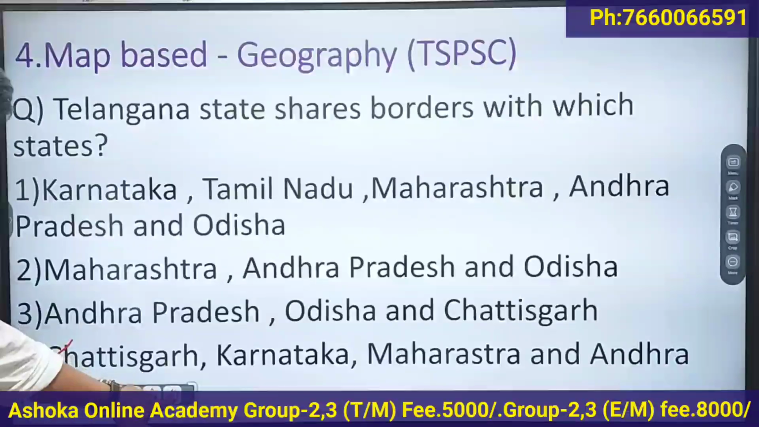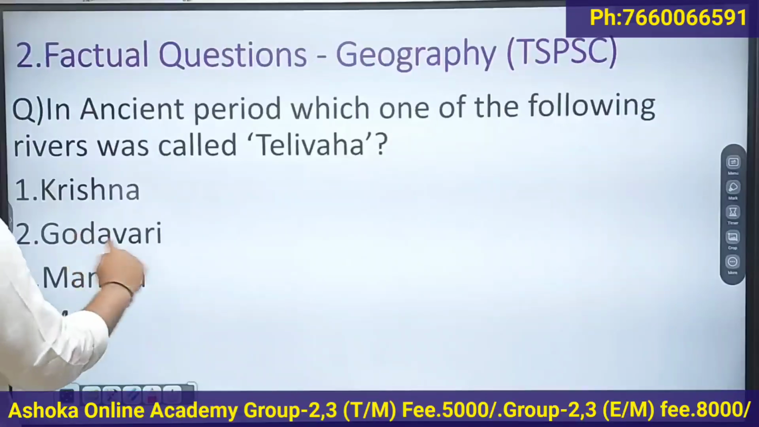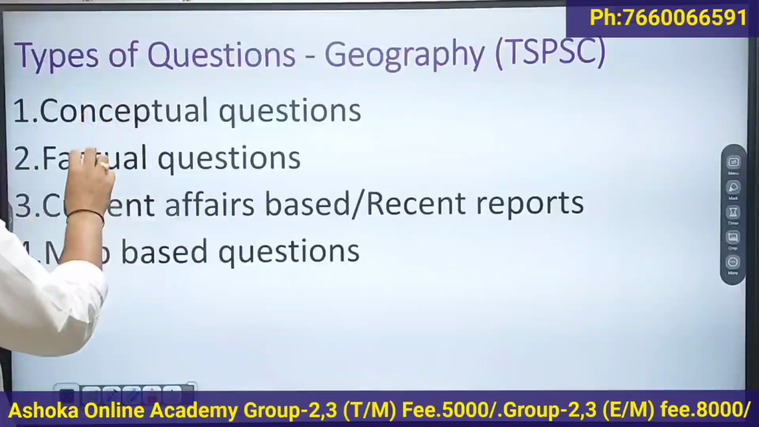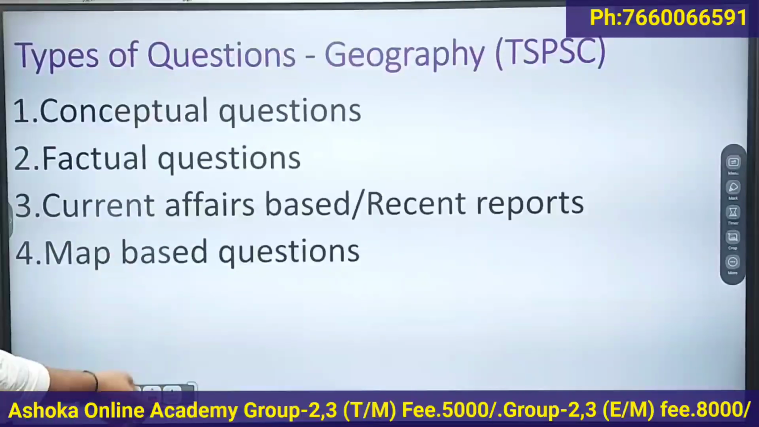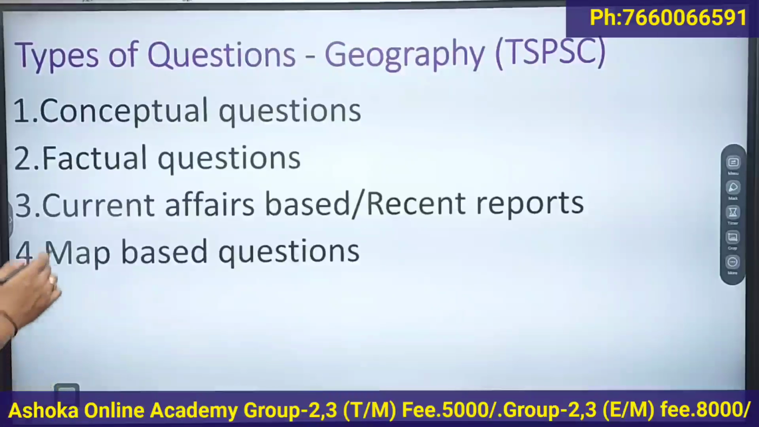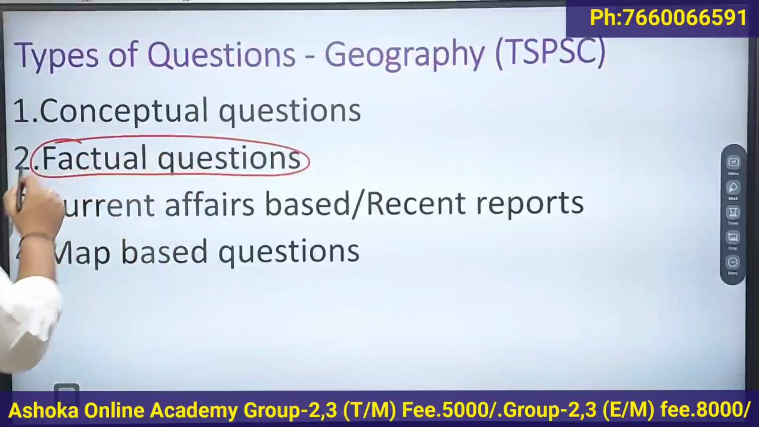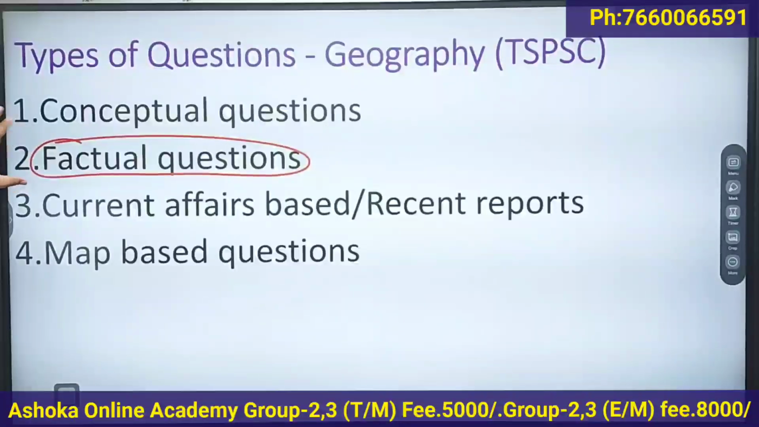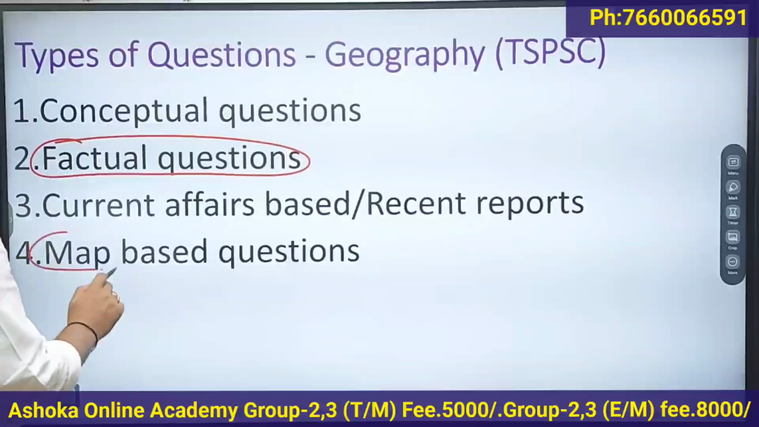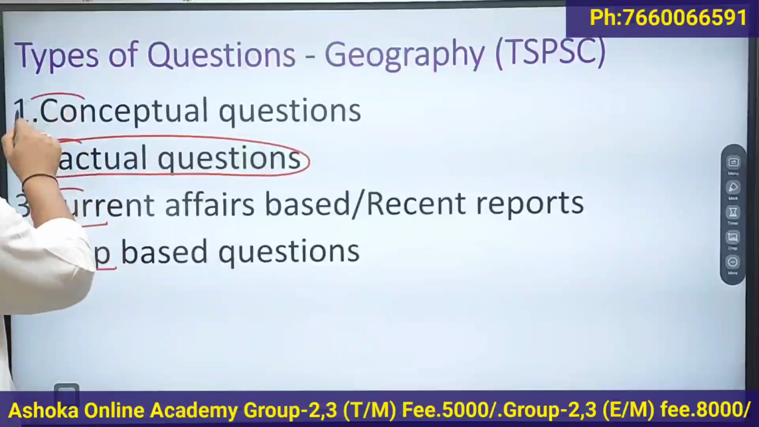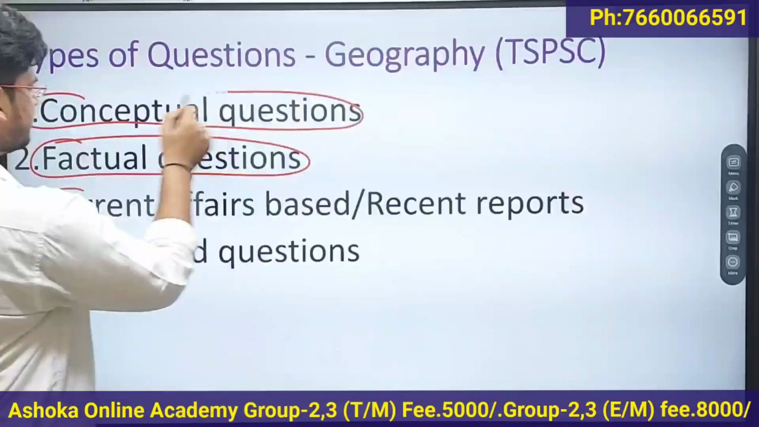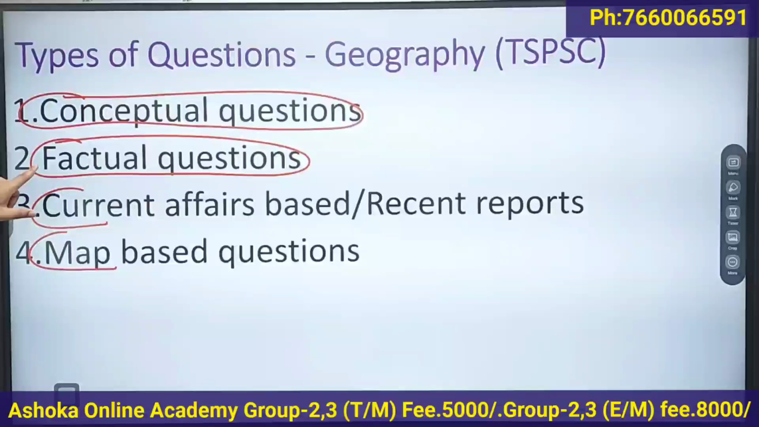So these are the 4 types of questions you get in the examination. What are they? Conceptual questions, factual questions, current affairs based and map based questions. So in the state examinations, most of the questions are related to factual questions. Most of the questions you get are factual, then map based and current affairs. The number of conceptual questions you get in the examination is very less.